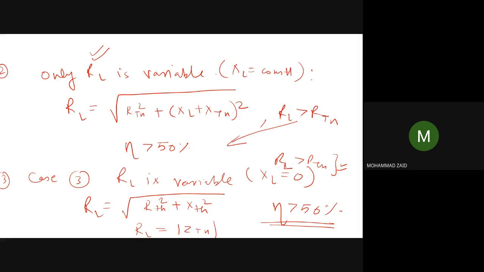The power transfer theorem is usually applied in applications in which the power transferred is very small, as in the case of electronic circuits, in which efficiency does not matter much. But in electrical circuits, in transmission lines, in two-port networks, in transformers, we don't apply this concept in which the load resistance is made equal to the source resistance. Because in electrical circuits, the source resistance is usually negligible compared to the load resistance, and in most situations, the load resistance cannot and should not be made equal to the source resistance.